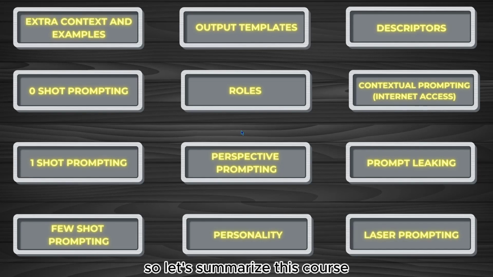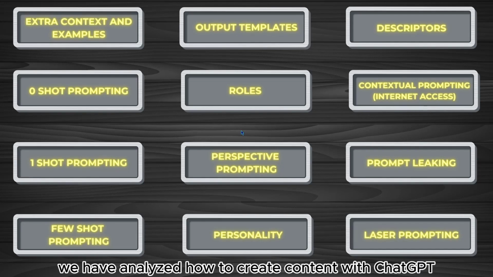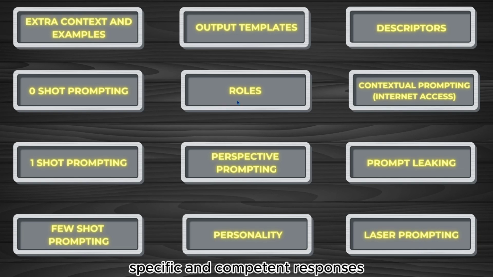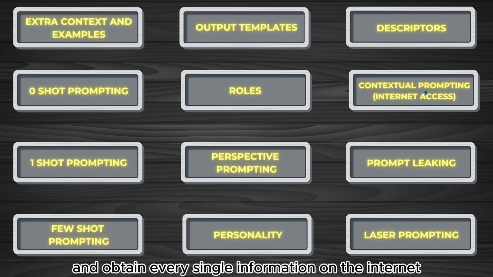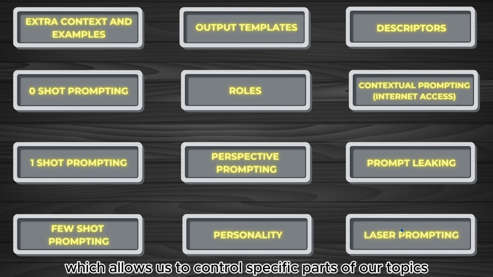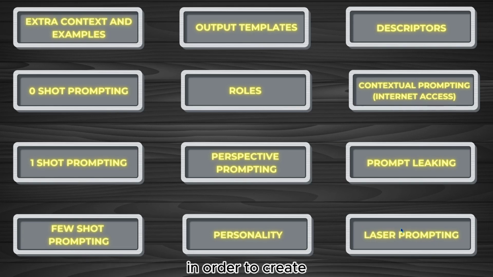So let's summarize this course. We have analyzed how to create content with ChatGPT, and we have started from adding extra content and examples, to giving roles, to ask GPT to provide more specific and competent responses, to contextual prompting, which allowed ChatGPT to gain internet access and obtain every single piece of information on the internet, to even laser prompting, which allows us to control specific parts of our topics in order to create a more niche-down article, blog, script, whatever we need.